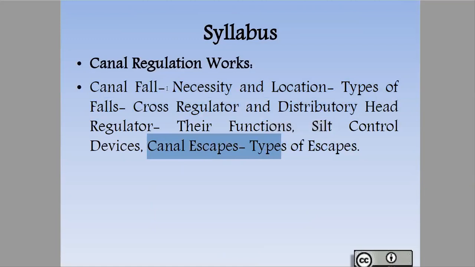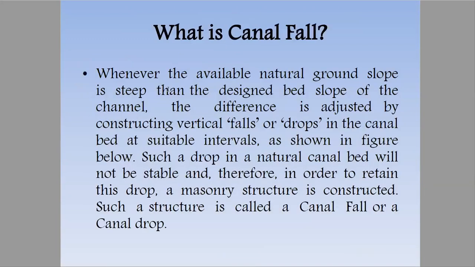Now, first of all, start with canal fall. Whenever the available natural ground slope is steeper than the design bed slope, then we'll use canal fall. Basically, if the ground slope is not in a range where we can construct a slope, then we will use a masonry structure to balance that slope without any scouring.